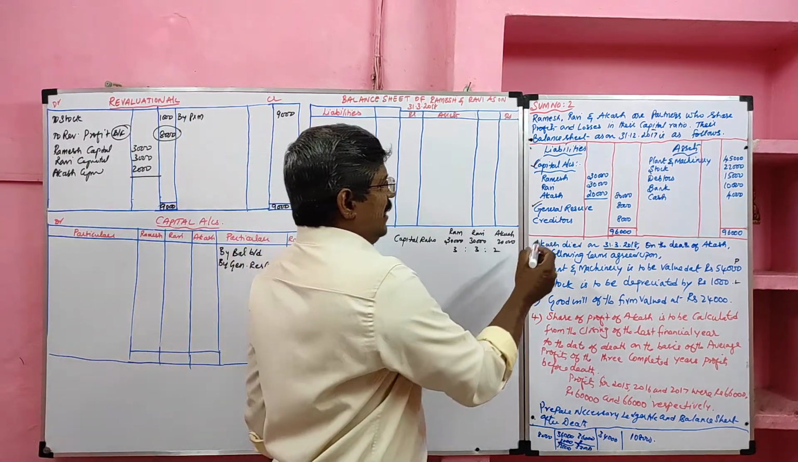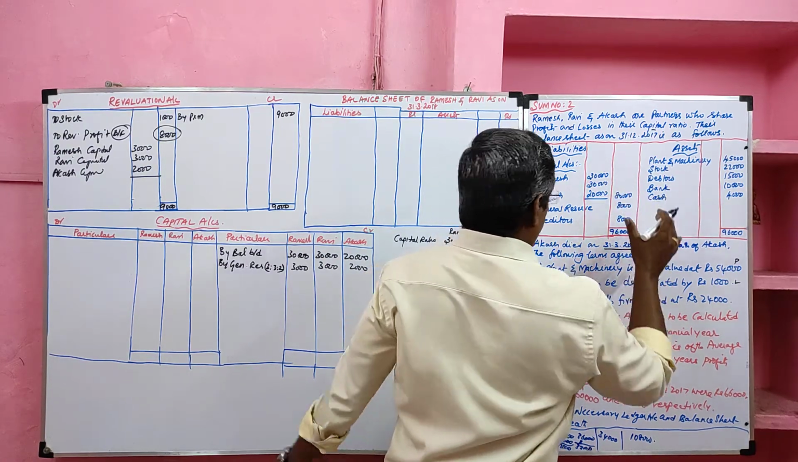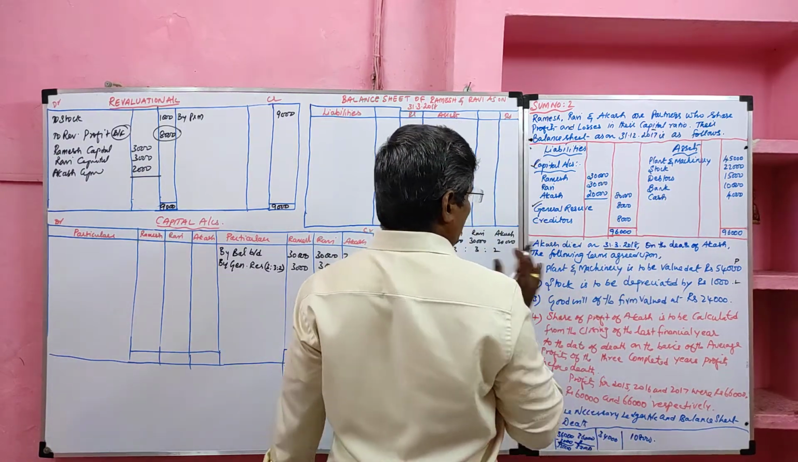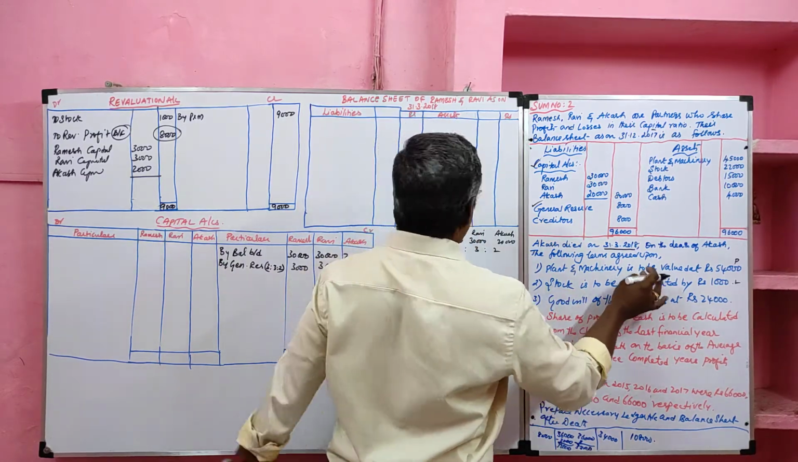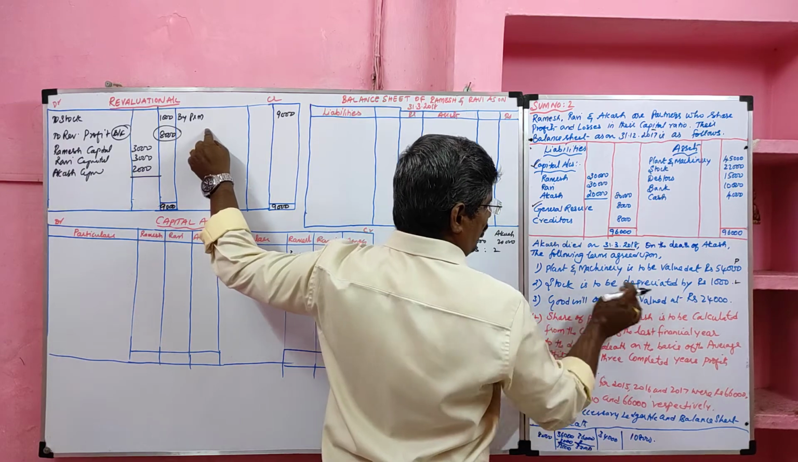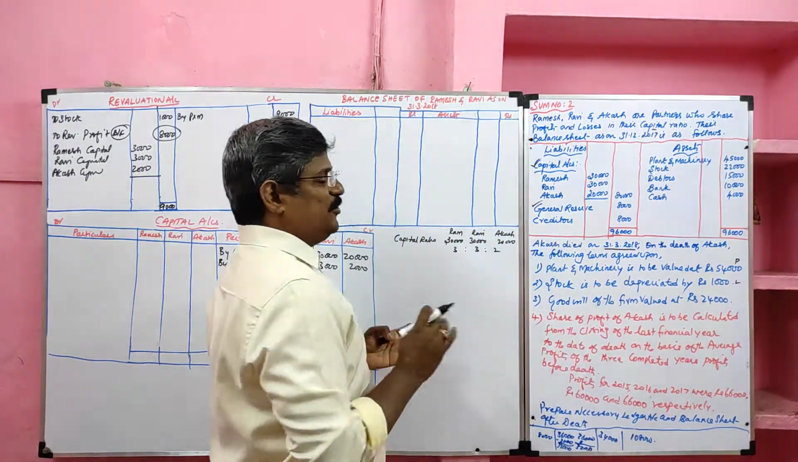Then creditors, plant and machinery, stock, debtors, bank, cash will not be recorded in the capital account, will not affect the capital account. Then go through the adjustments. Plant and machinery is a profit item. Stock depreciated is a loss item. Goodwill of the firm is valued at 24,000.